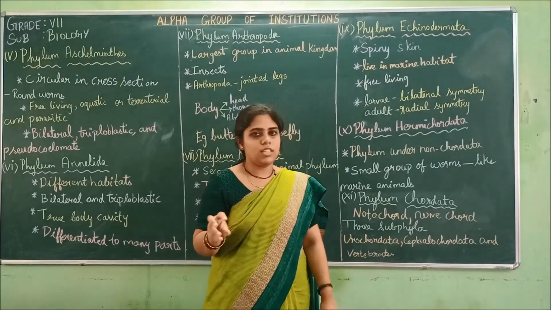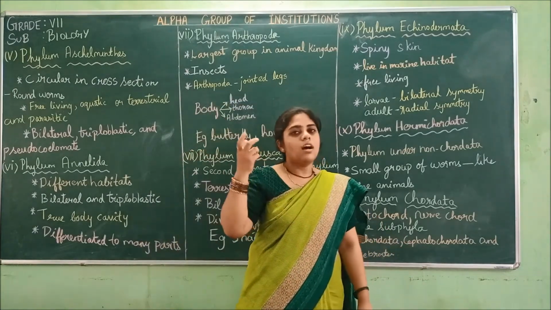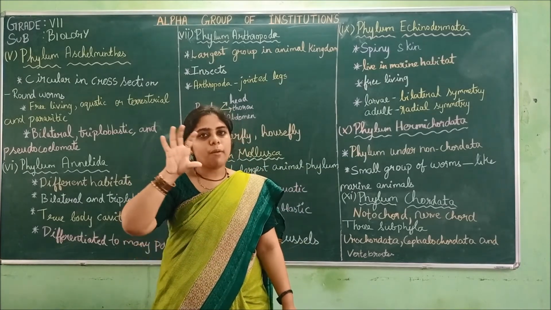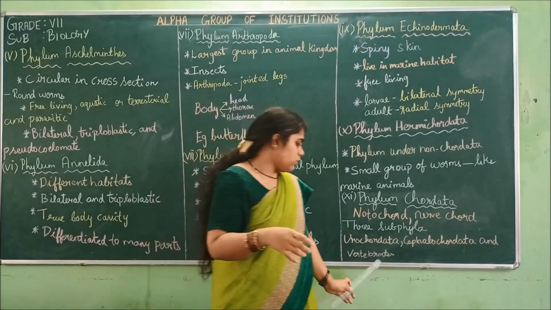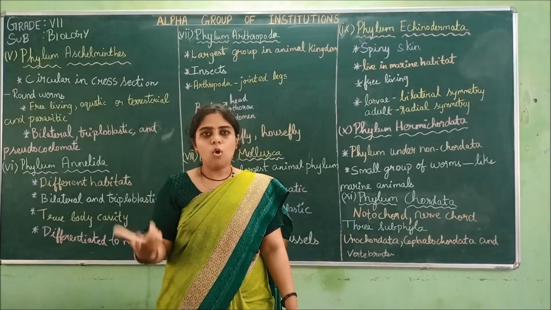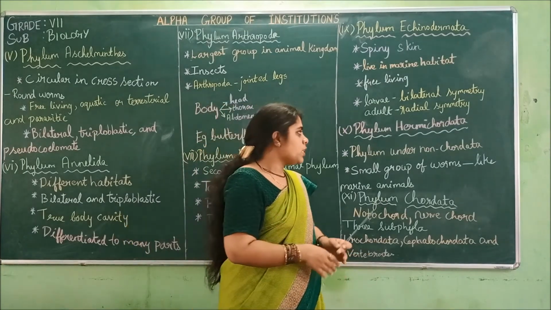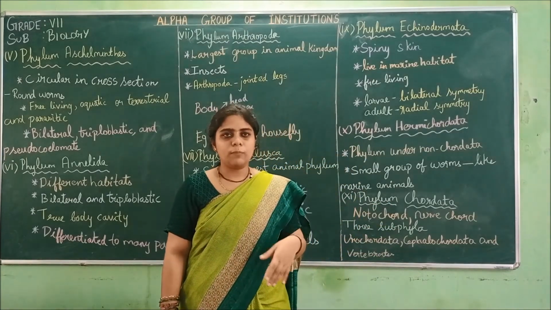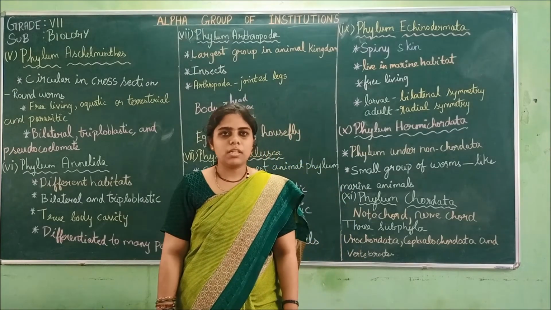So those are called vertebrates. Urochordata means in larva stage they will have notochord. In Cephalochordata means when they become an adult, when they are grown, from the head to the tail they will have the notochord. And Vertebrata means instead of notochord, bones will be present. So these are the three subphyla. Now we have seen all the phyla in the animal kingdom. We have totally 11 phyla in the animal kingdom.